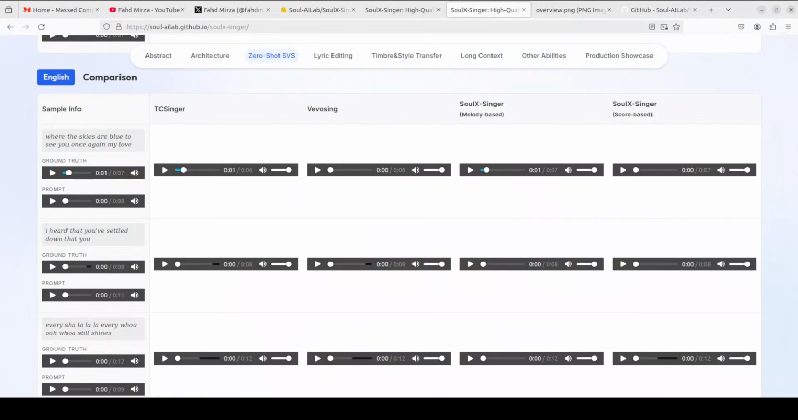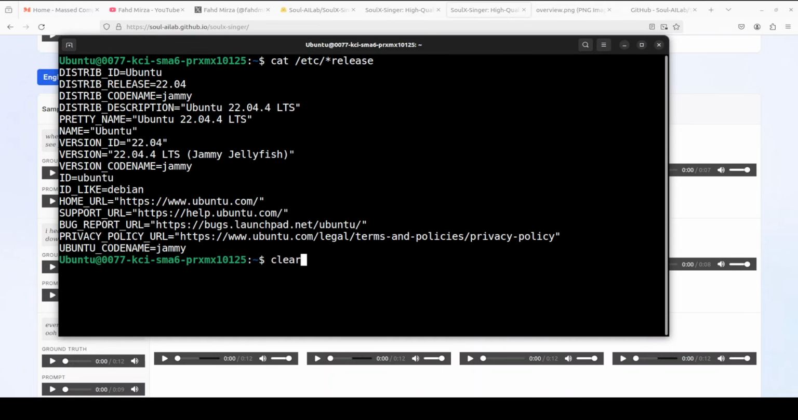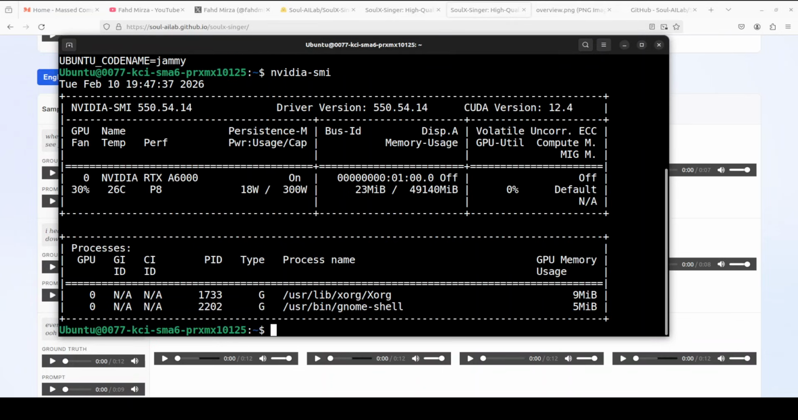Okay, let's go back and we are just going to install it now. I'm going to use this Ubuntu system. I have one GPU card, NVIDIA RTX A6000 with 48 GB of VRAM.